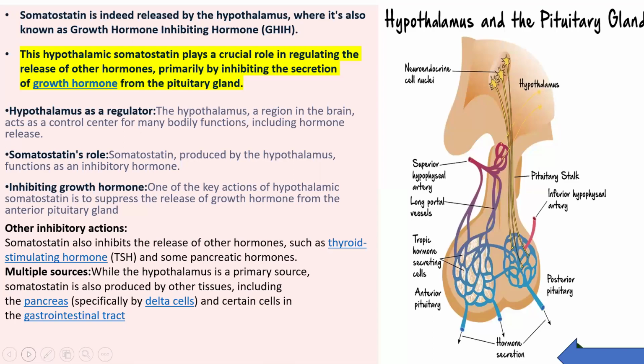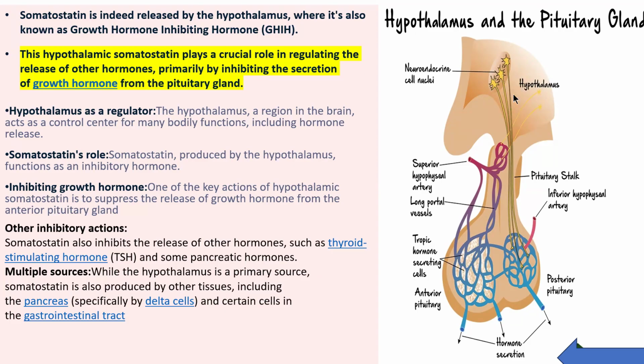So somatostatin is released by the hypothalamus, where it is also known as growth hormone inhibiting hormone. This hypothalamic somatostatin plays an important role in regulating the release of other hormones, primarily by inhibiting the secretion of growth hormone from the pituitary gland. The hypothalamus, you know, is a region in the brain. Kindly look at the images given in the slide.